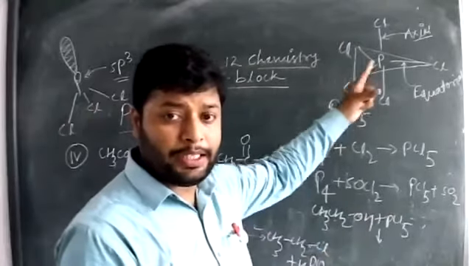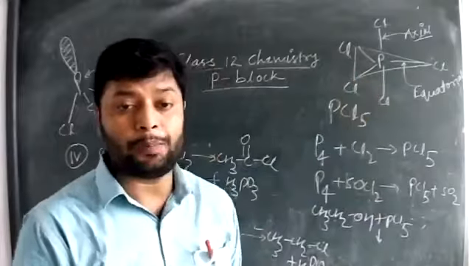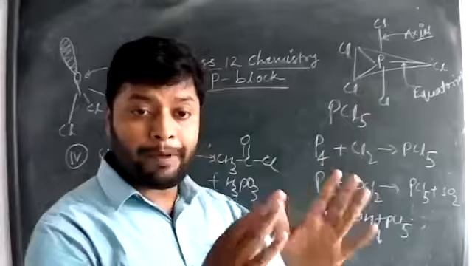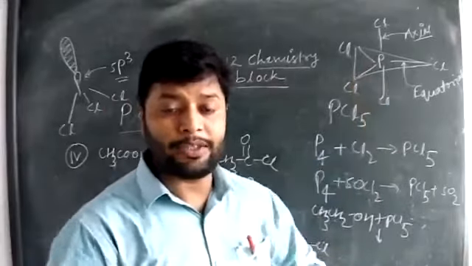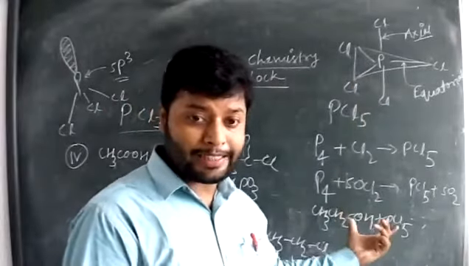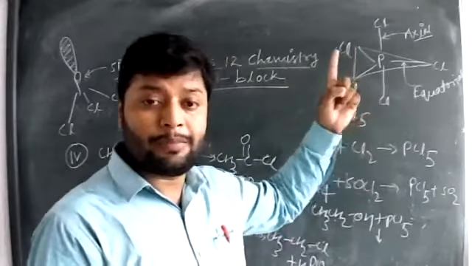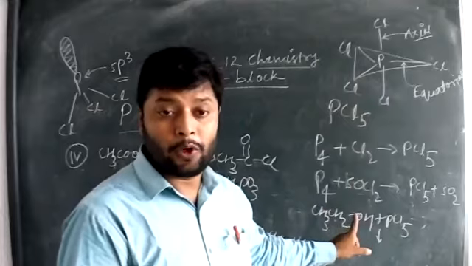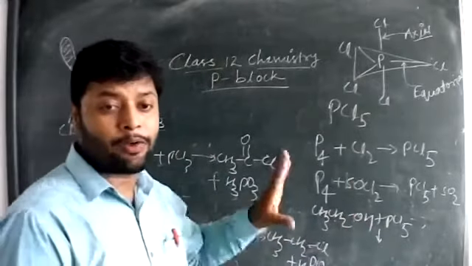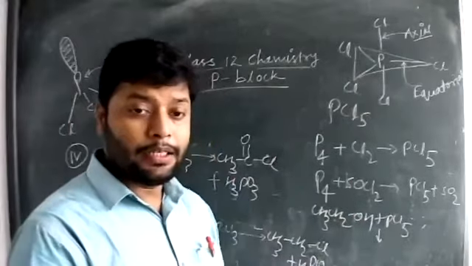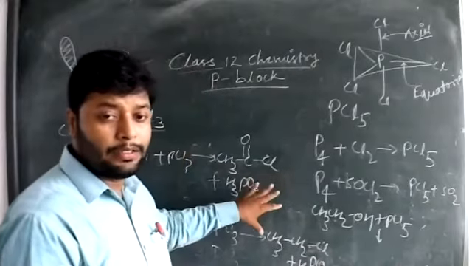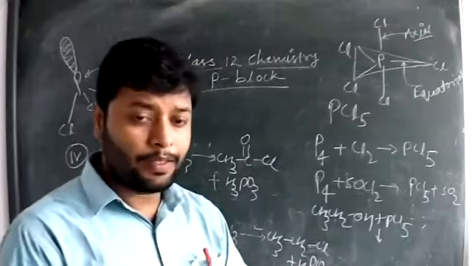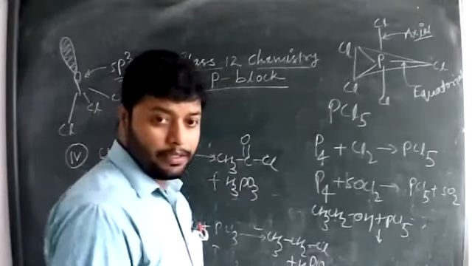Actually, in PCl5, you can see there are two different types of possibilities to break the bond. That is, the unstable bond of axial position can break earlier than the 3 equatorial bonds. So, in a general reaction, only axial position bonds will be utilized to substitute the OH group from the carboxylic acid as well as alcohol. So the byproduct will be a dissimilar one, not H3PO3. The main product will be similar.